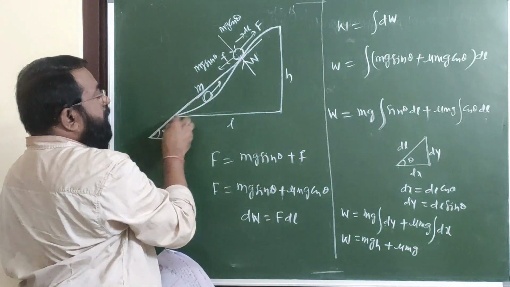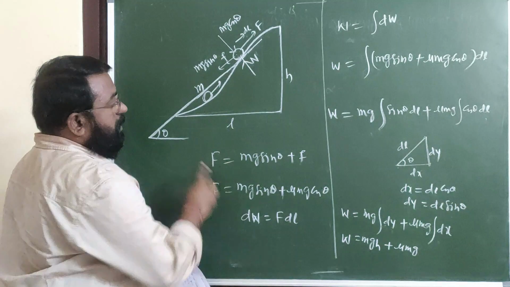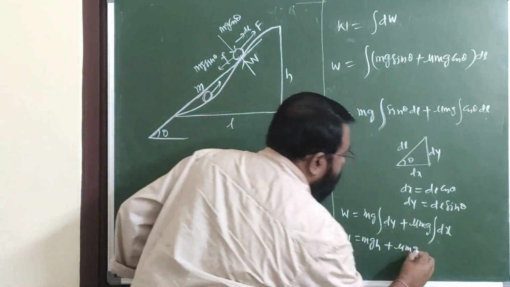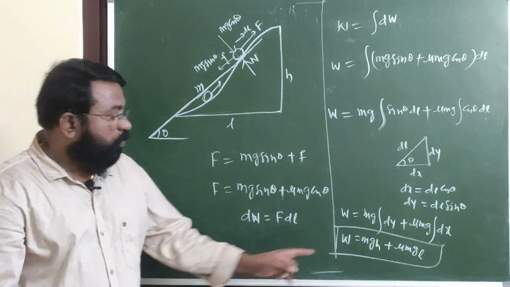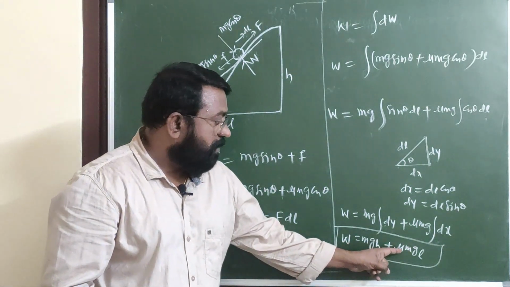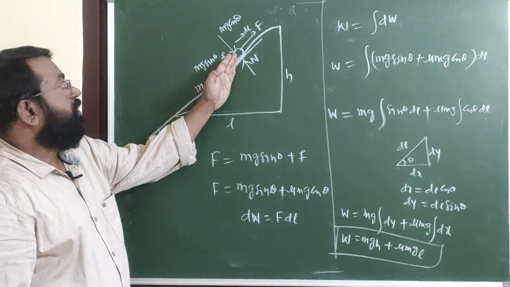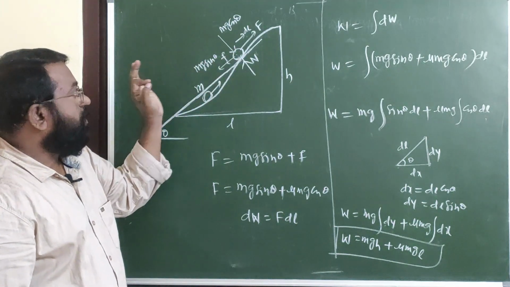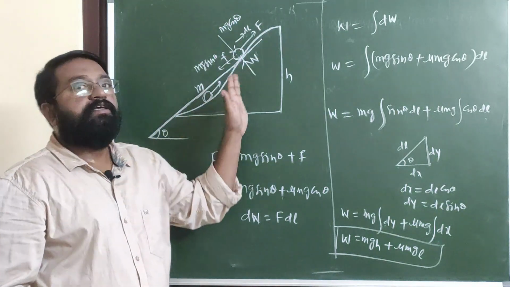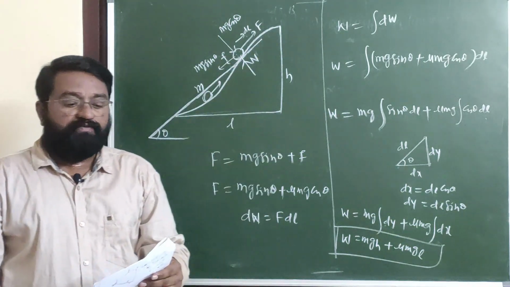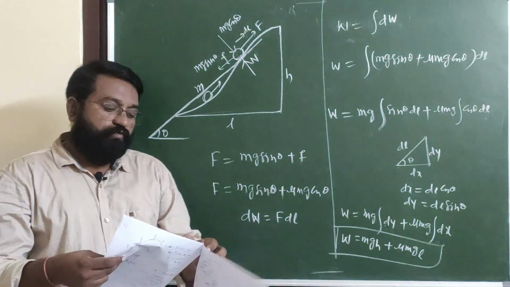If you add all those small elements along the x direction, this becomes l. So, the work done is W equal to mgh plus μmgl when it is displaced along the tangent of this curved path slowly from this point to this point. So this is the procedure of finding work done by a variable force.